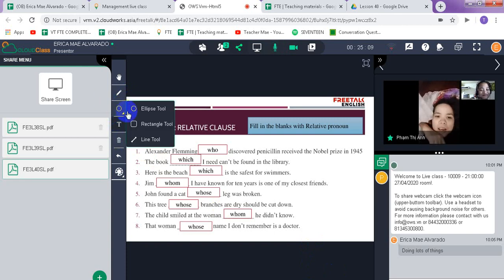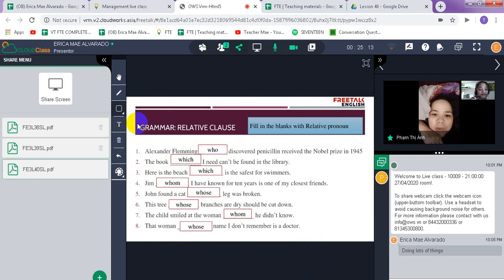Alexander Fleming, who discovered penicillin, received the Nobel Prize in 1945. Number two: The book which I need can be found in the library. Can you say this again? Library. Library. Okay, continue to number 3.